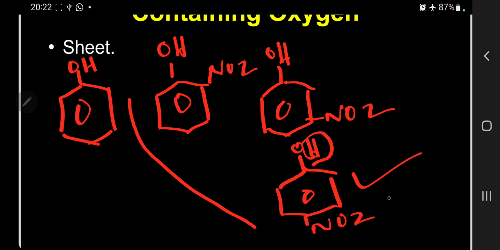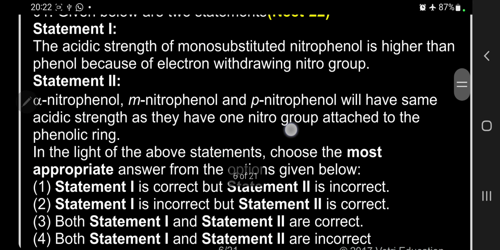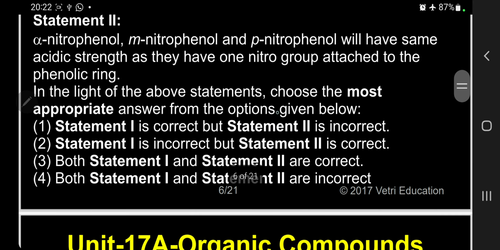So this is more acidic. Paranitrophenol is more acidic than orthonitrophenol and metanitrophenol. So therefore, statement 2 is wrong.